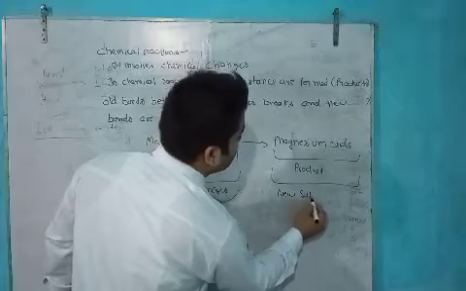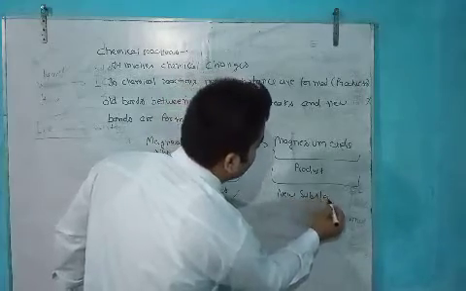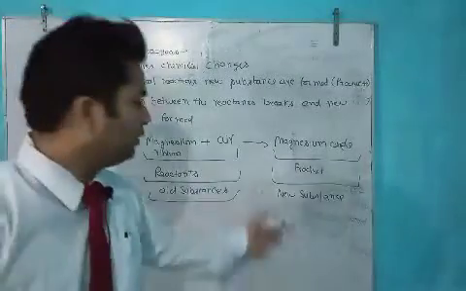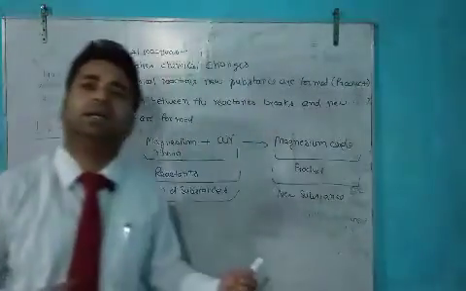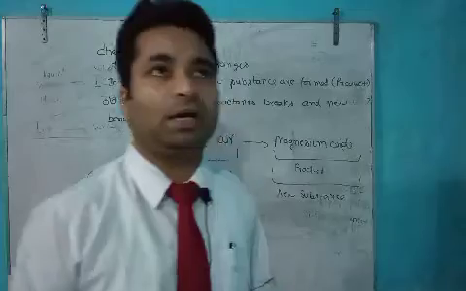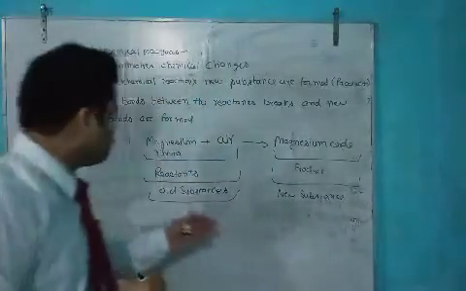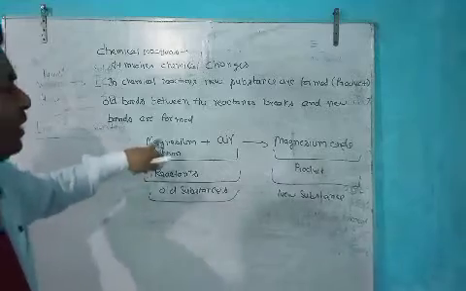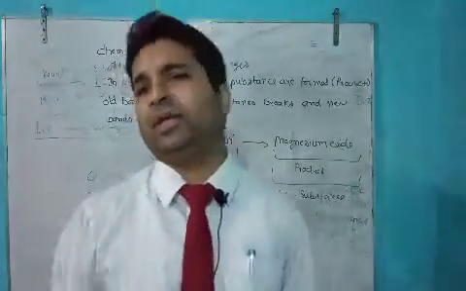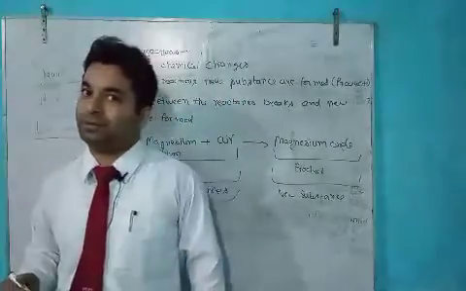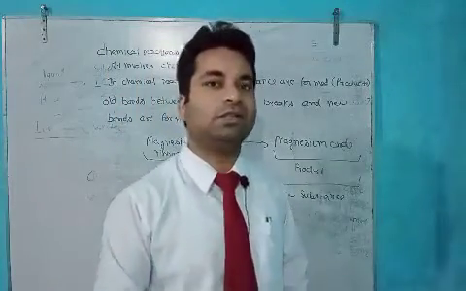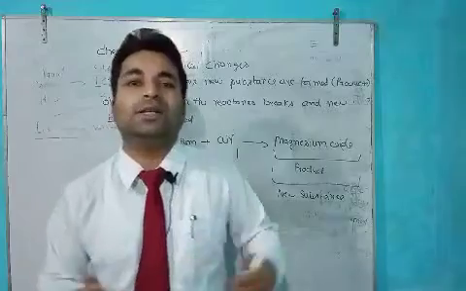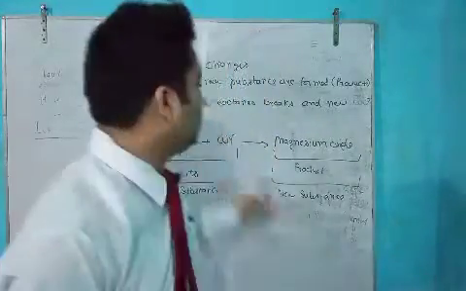New substances means after the chemical reaction the products are formed. So this is the chemical equation in word form. But chemical equations are represented in molecular formulas, in symbols form. This is only the word form.